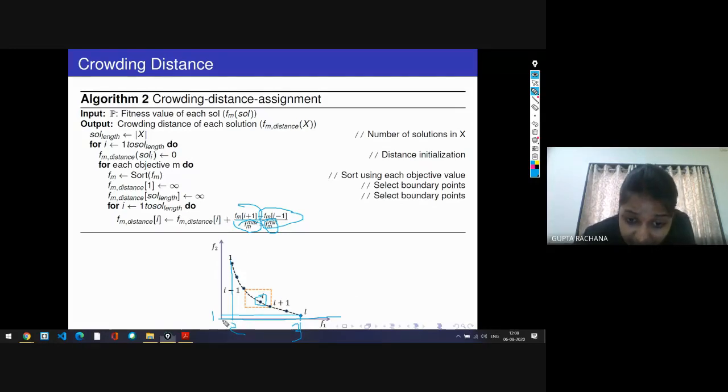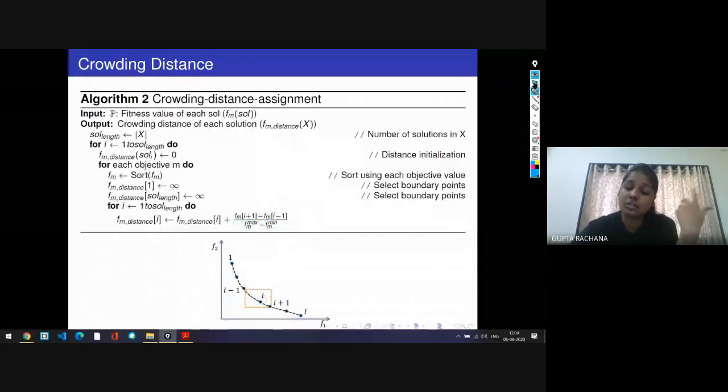Here the small m suggests the objective on which we are working, and this particular value is added to the current distance of the particular solution. So this is how we sort.